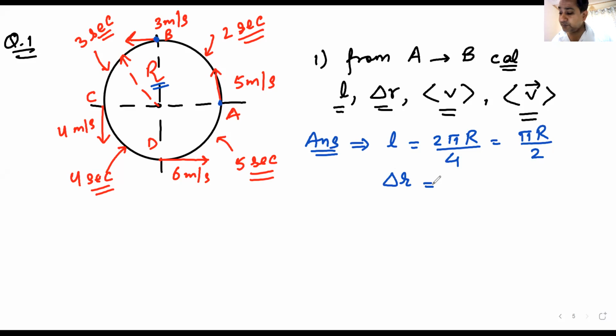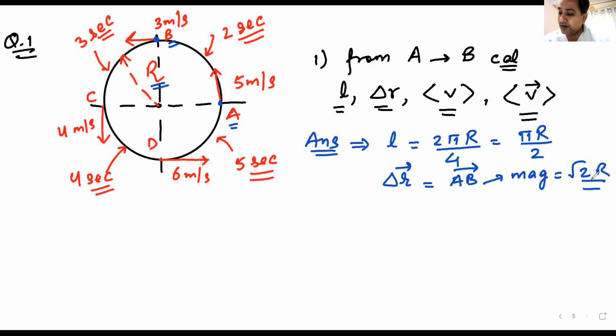Now let us talk about displacement. The particle is here. It has moved to here, so I can write the displacement vector as the AB vector. Yes or no? What will be the magnitude of the AB vector? It will be equal to root 2 r.